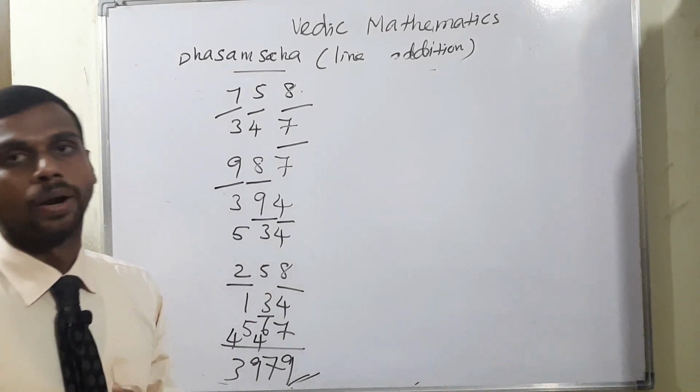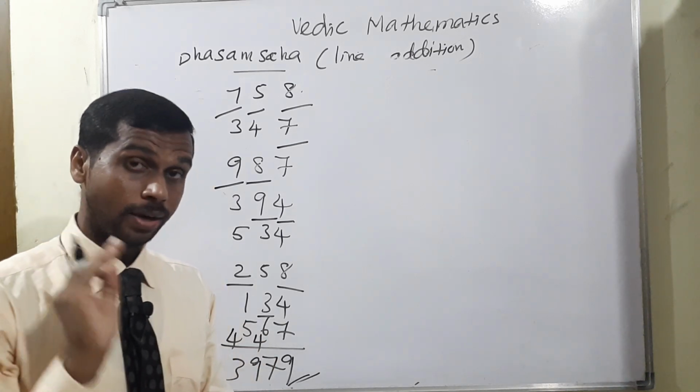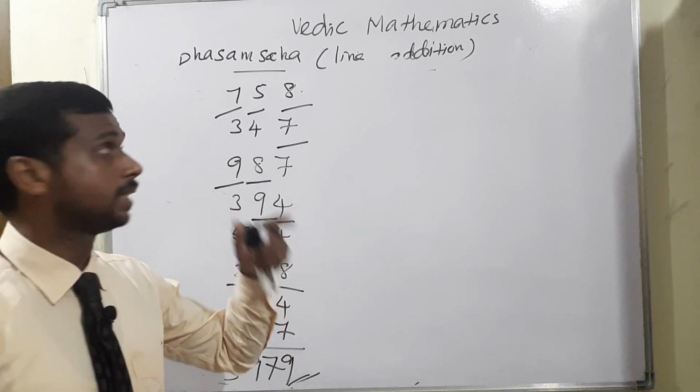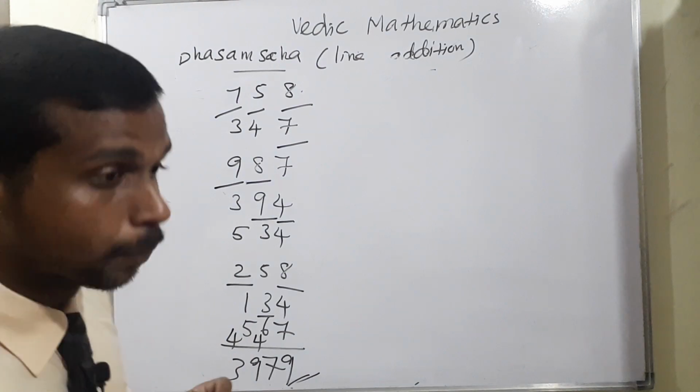This is the way of Dasam Shaha line addition. We can apply 1 line, 2 line or 3 line. This is Vedic Maths' one method in addition also. This is Dasam Shaha line addition. Then second method in addition, that is called spark addition.